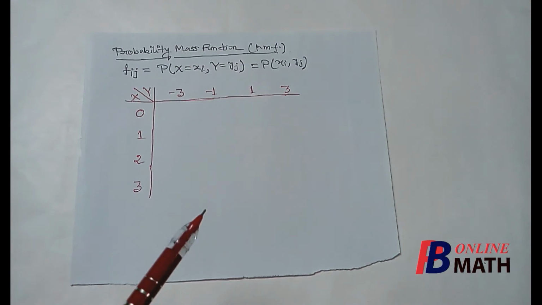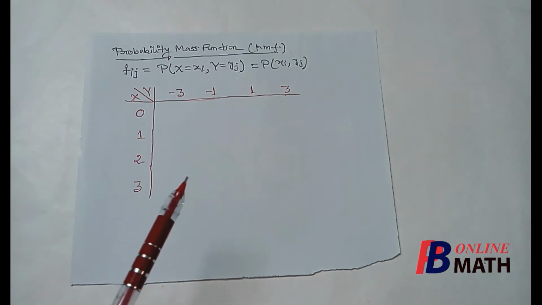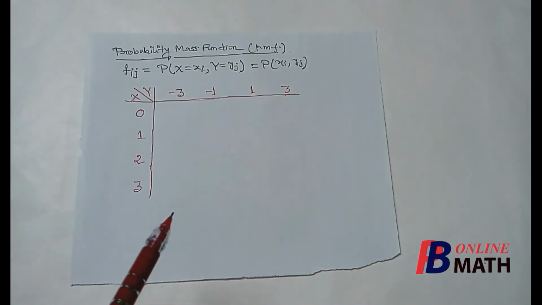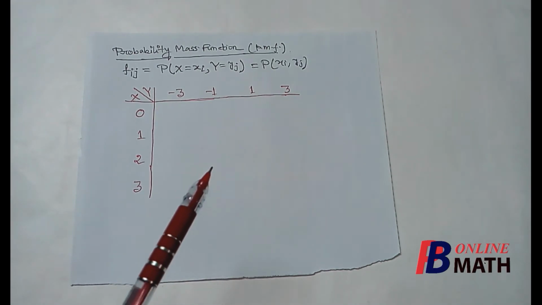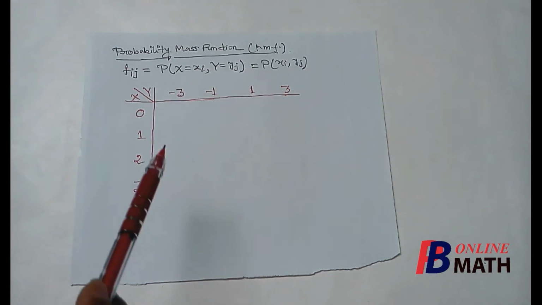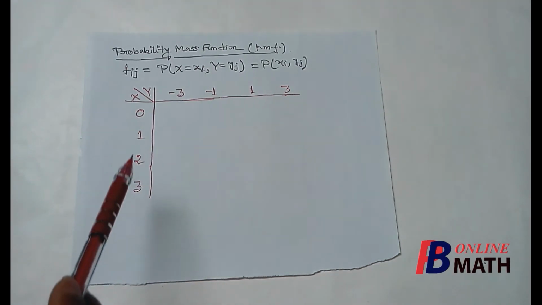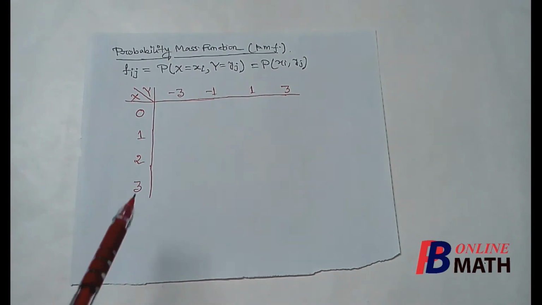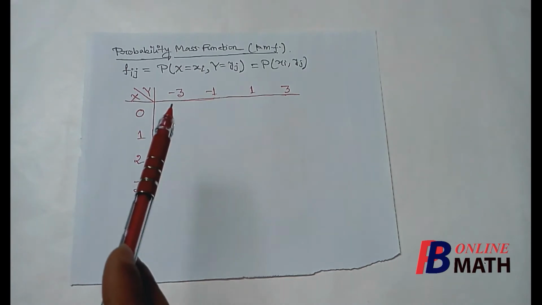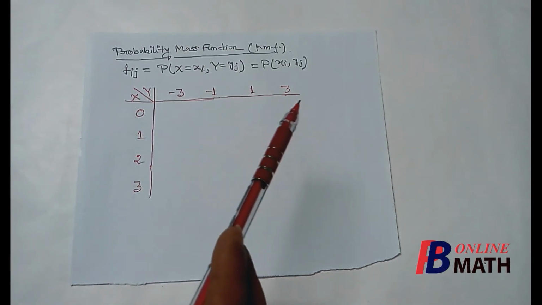Now in a one-dimensional distribution we express the probability mass function by two lines. In the first line we write the spectrums, and in the second line we write the possible masses. In a two-dimensional distribution we shall express the probability mass function by this table. Here we have written all the possible values of x, which are 0, 1, 2, 3, and in the column we have written all the possible values of y: minus 3, minus 1, 1 and 3.